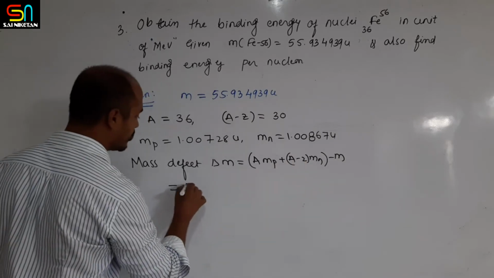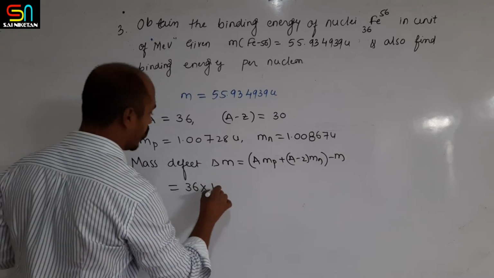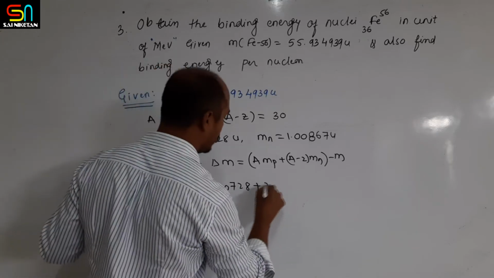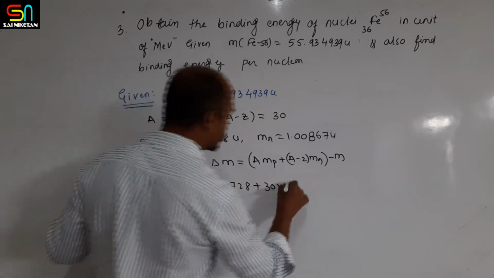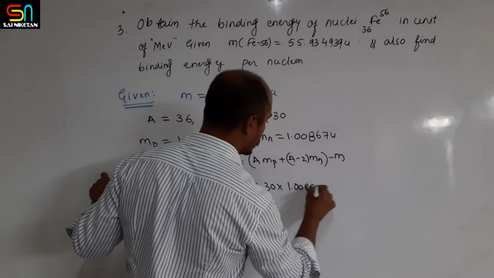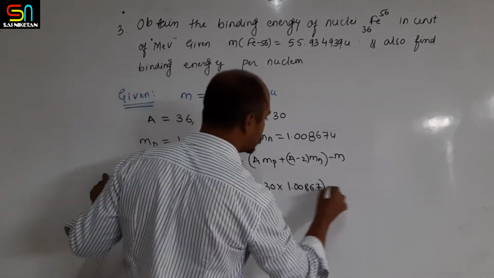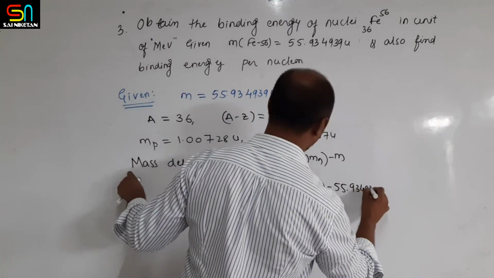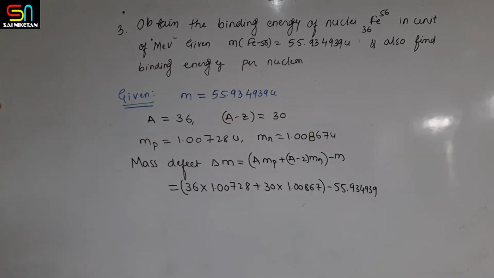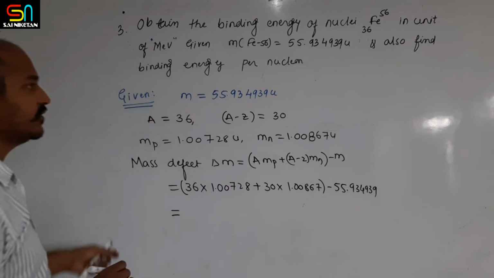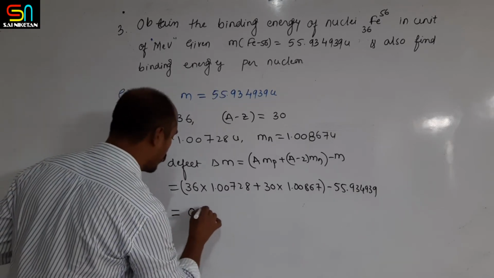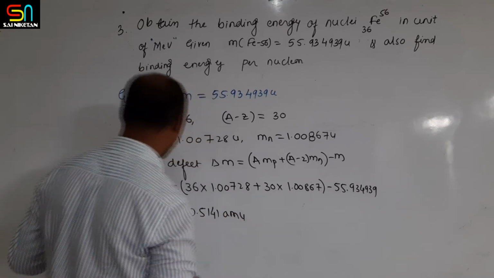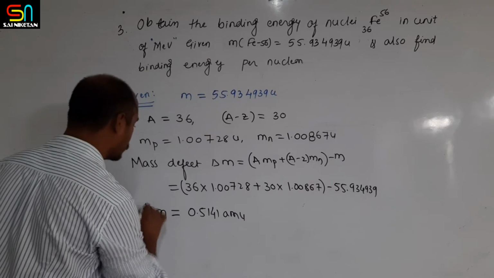A is 36 multiplied by 1.00728, plus A minus Z is 30 multiplied by the mass of neutron, 1.00867, whole minus 55.934939. After calculating all these, you will get the mass defect as 0.5141 AMU or simply U.